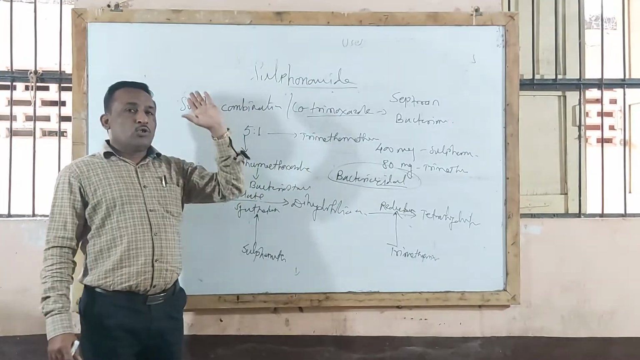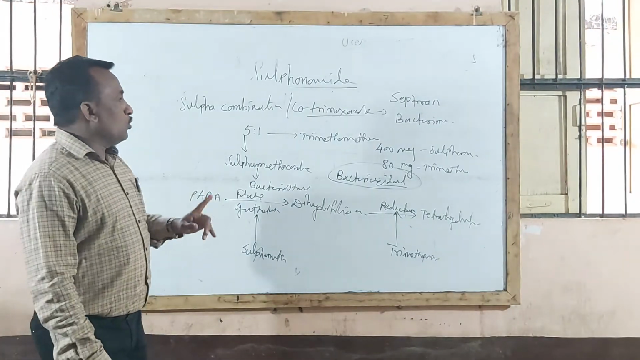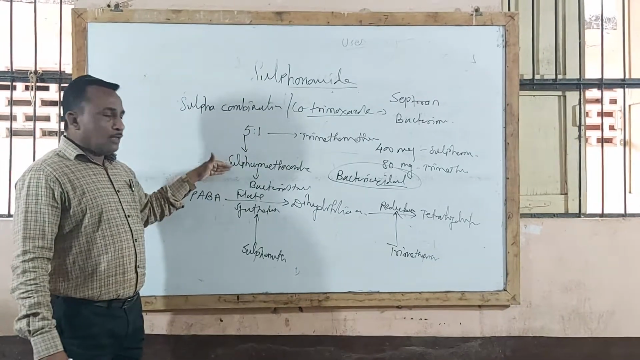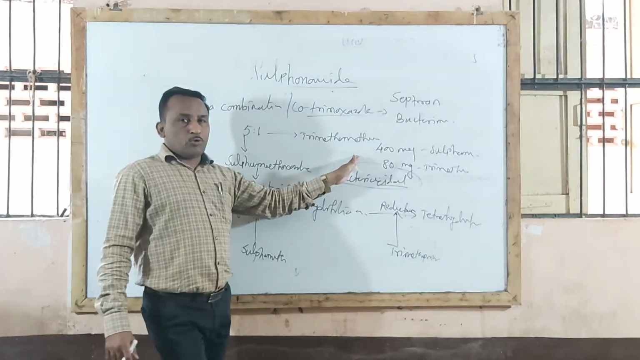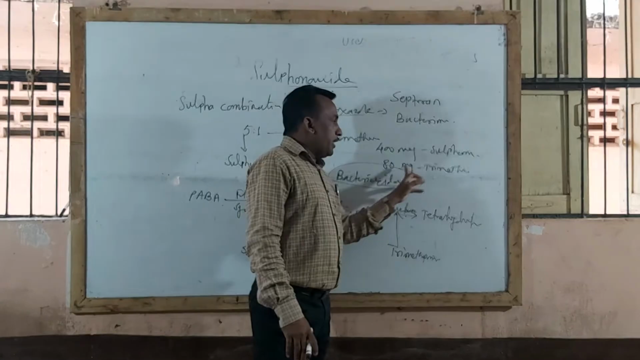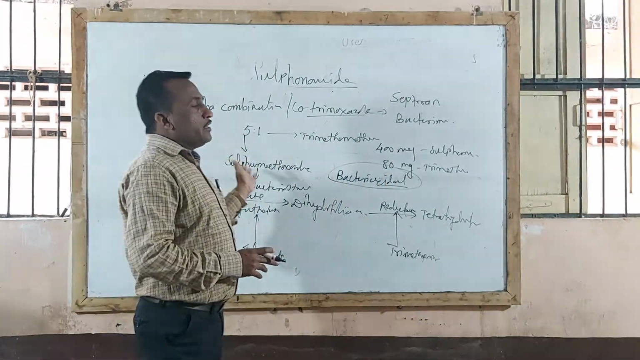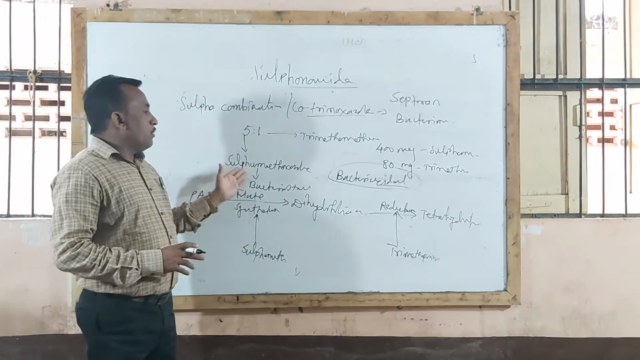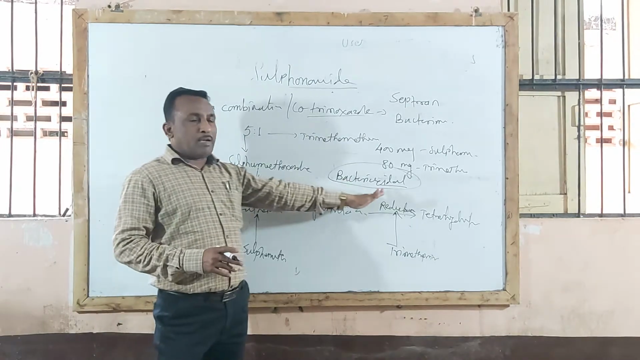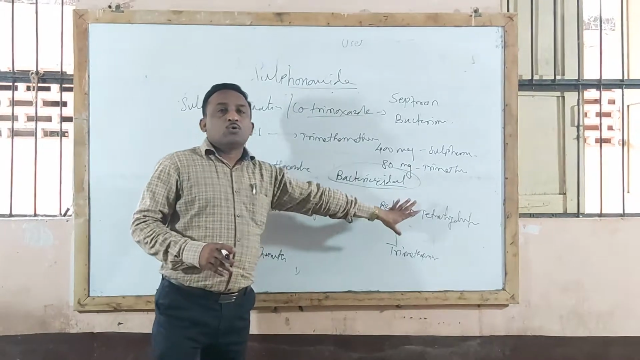Sometimes they may ask a full short note on co-trimoxazole or sulfa combination for 4 marks. At that time you should know that it is used in the combination 5:1, 5 parts sulfamethoxazole and 1 part trimethoprim. The standard combination is 400 mg sulfamethoxazole and 80 mg trimethoprim. What is the use of this combination? It produces synergistic effect. When sulfonamide is given alone, it causes bacteriostatic effect. When given in combination, the sulfa combination produces bactericidal effect. Then you should explain the mechanism of action of co-trimoxazole.